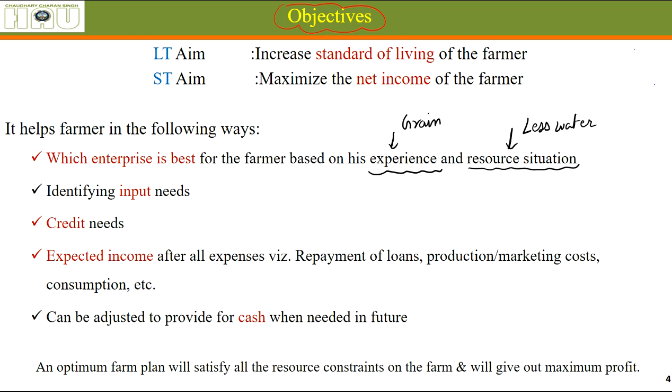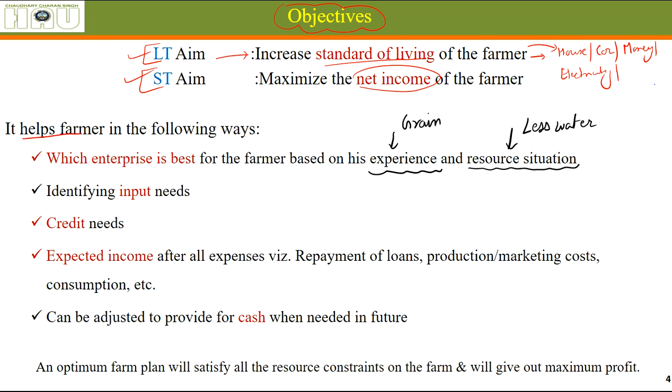Generally, there are two aims of a farmer. One is in the long term and one is in the short term. In the short term, every farmer wants to earn the maximum amount of money they can from their farming. And in the long run, they want to increase the standard of living of themselves and their family. Standard of living means a better house, better means of transportation, healthcare facility, electricity connection, and better flooring, or whatever you can imagine. These are the indications of the standard of living of a family. So everyone wants to increase the standard of living in the long run.